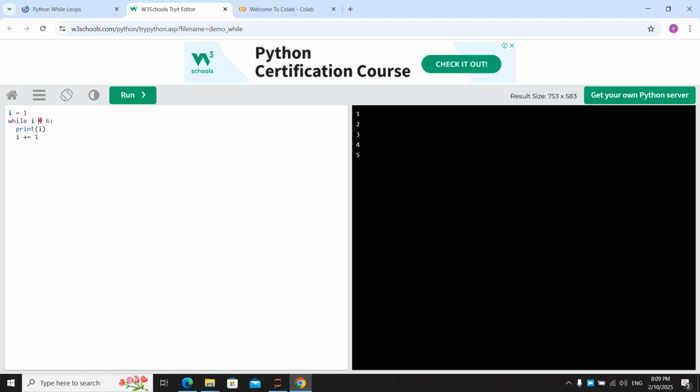For example, the first time I is 1, the code runs. I is 2, run. I is 3, run. I is 4, run. I is 5, run. But when the I here becomes 6, the loop has ended.